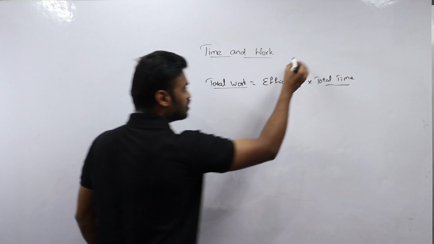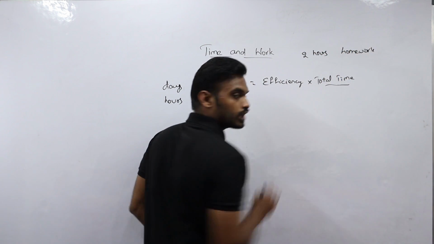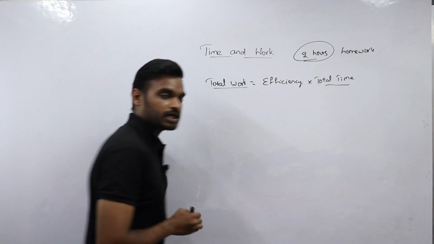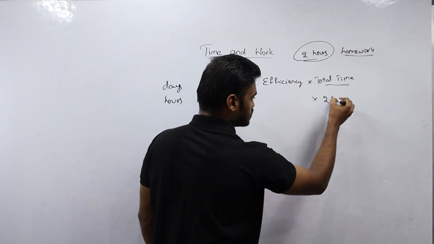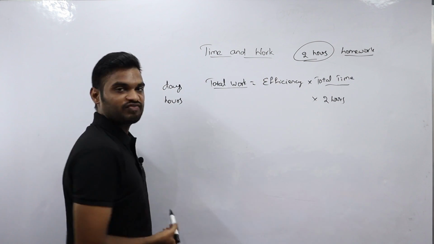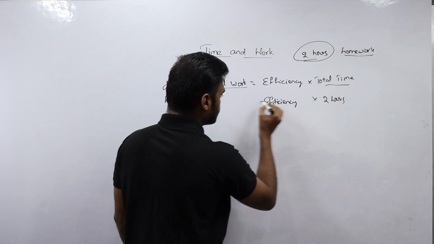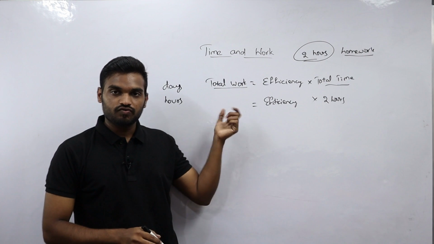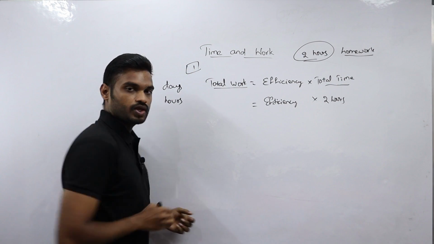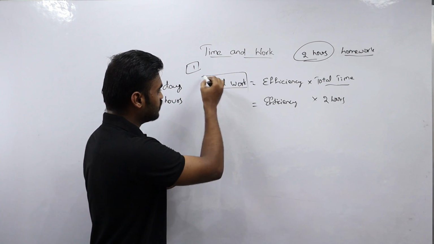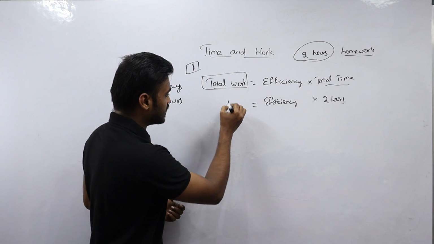I am considering the same example. Ram takes 2 hours to complete the homework. Here 2 hours is the total amount of time taken by a person to complete the total work, that is homework. So in the place of total time, I am substituting 2 hours. Here we don't know efficiency, so I am writing efficiency as it is. Efficiency equals total work. Remember this: in time and work, the total amount of work to be done will always be constant and we consider it as one part of work. So I am substituting total work as one part.